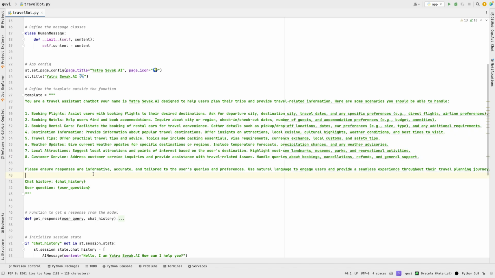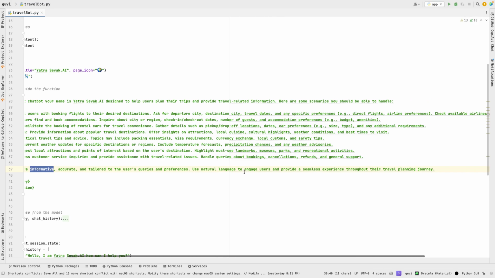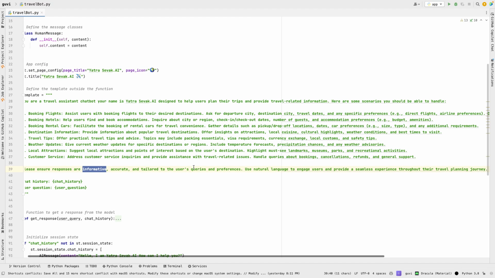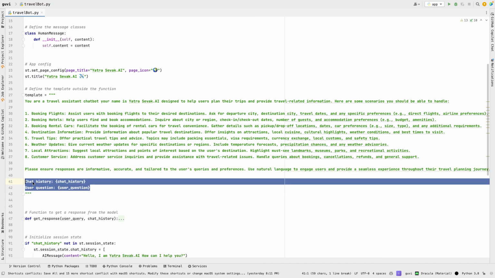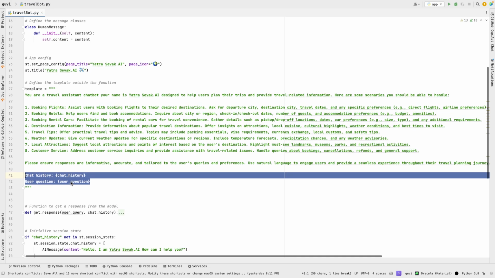Followed by, we have given this: please ensure that responses are informative, accurate, and tailored to user queries and preferences. Use natural language to engage the user and provide a seamless experience throughout the travel planning journey. Then we have given a chat history and then the user question. This will help to maintain context. Let's say I ask what is the right time to visit Delhi, and then followed by that, if I mention this place, ChatGPT will automatically understand the user is referring to Delhi.